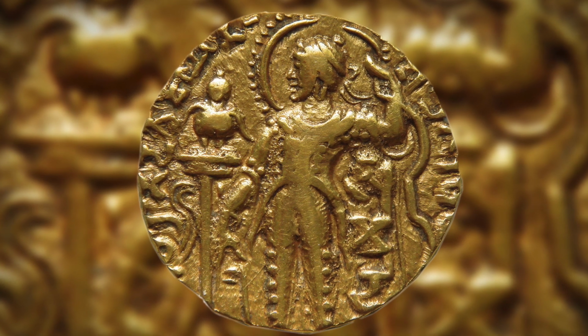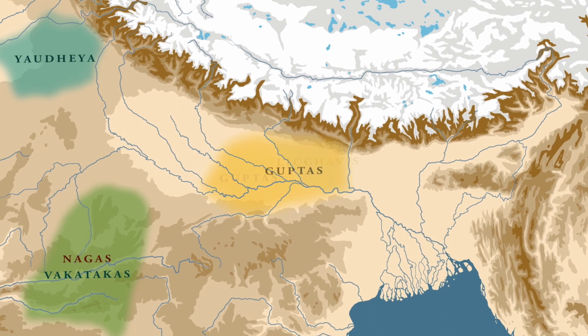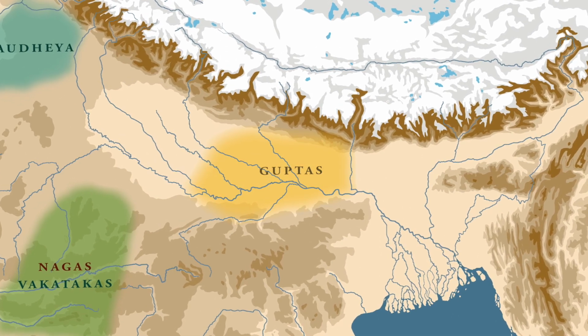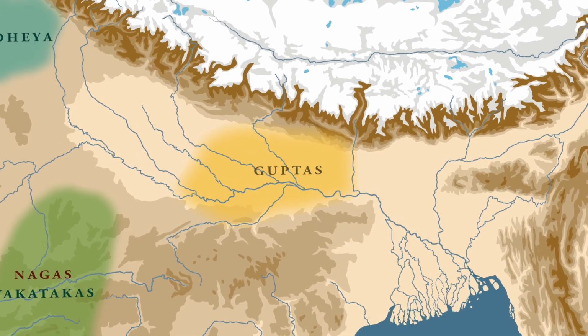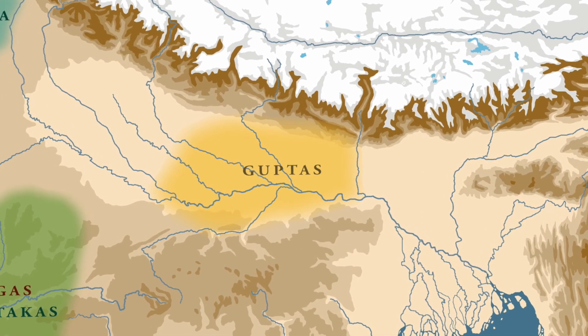Another important thing we should keep in mind is that when there was this matrimonial alliance between the Licchavis and the Guptas, Chandragupta at first did not have complete control over the Licchavi territory. It was only when his son Samudragupta came to the throne of the Guptas that the Licchavi territory was amalgamated into the Gupta kingdom. So we can say that it was because of this matrimonial alliance with the Licchavis that the rise of the Guptas truly happened.